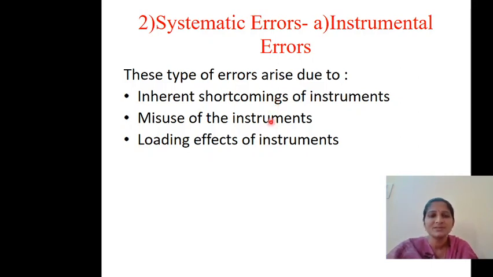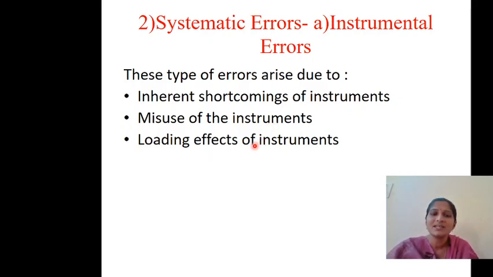The next one is misuse of the instruments. Misuse of the instruments means we use a meter for one experiment, and then you take that instrument to another table. While carrying the instrument from one table to another, you might damage or misuse that instrument. Because of that, errors will happen in that instrument. So that is the case.